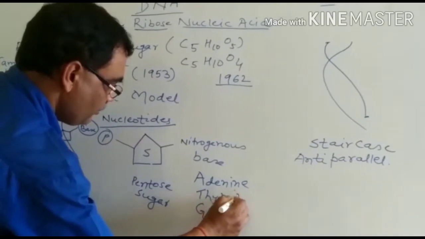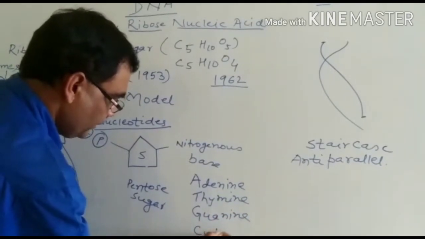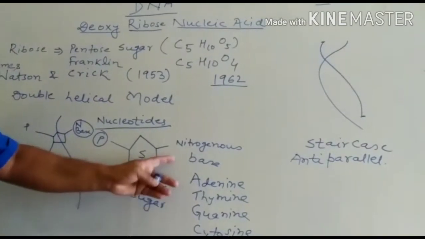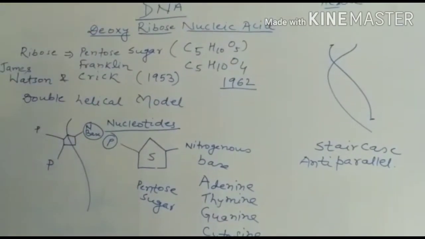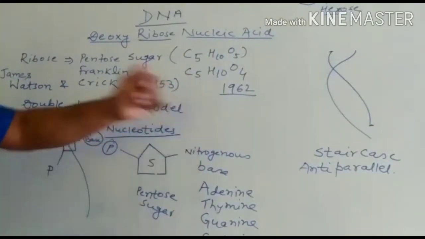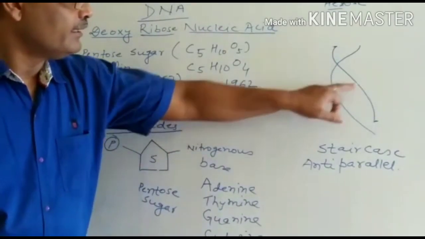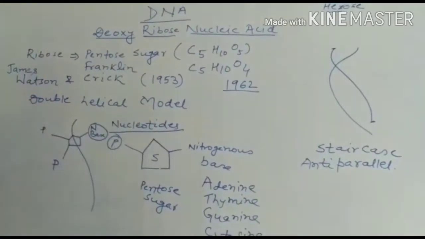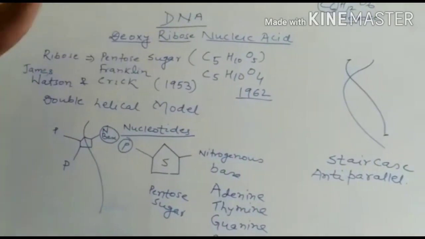These are the different nitrogenous bases, and they are found on one helix of DNA. The other helix of DNA also contains such an arrangement. So in DNA, these two thread-like structures contain such an arrangement, and that arrangement is very important for the structure of DNA.